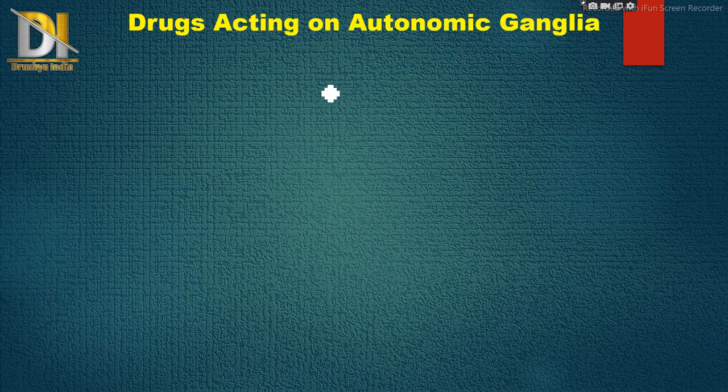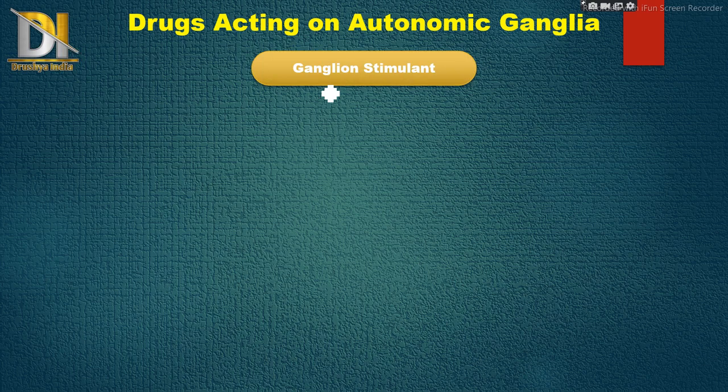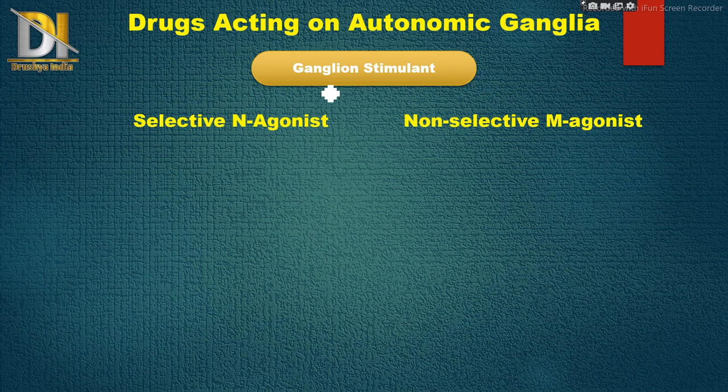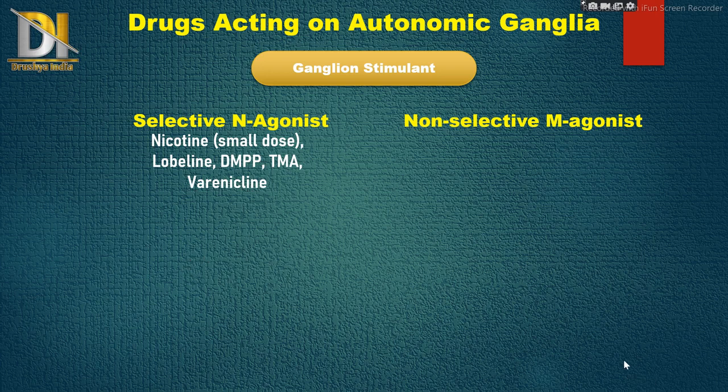Till now we have seen the blockers of the muscarinic receptor. Now we will see about autonomic ganglia. Autonomic ganglia means the receptor present is NN type. First we will see about ganglion stimulants. They are mainly of two types, that means selective N agonists and non-selective M agonists. Here the drugs are nicotine, lobeline, DMPP, which means dimethylphenylpiperazinium, then TMA, which means tetramethylammonium, and last is varenicline.